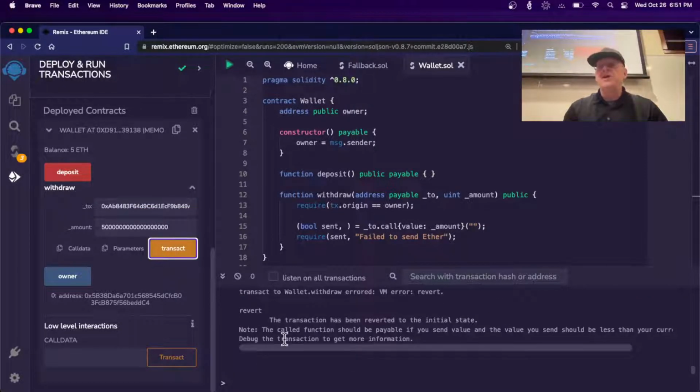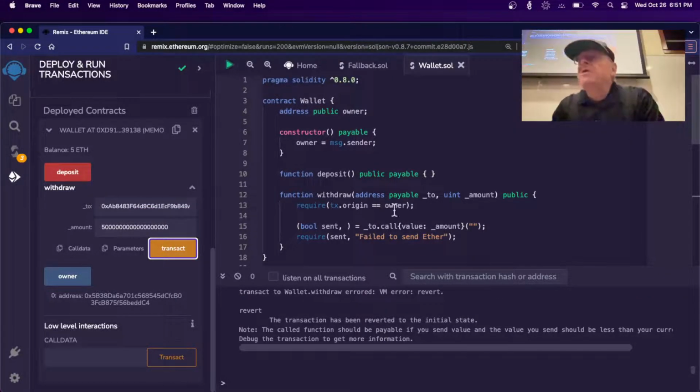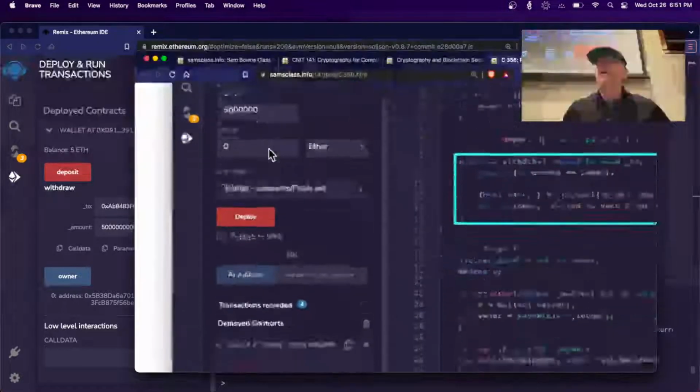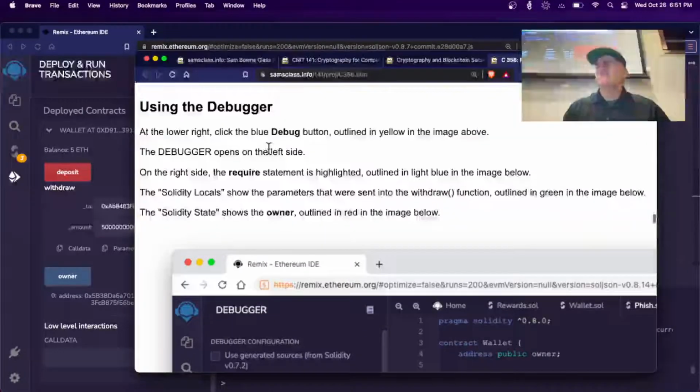It's going to refuse. It reverts because the withdraw function requires that the origin of the request is equal to the owner, and this require means if the condition is not true, then it reverts. Does not go any further. So that's the way it should be. The wallet will not let anybody else take the money except the owner. But we're going to see why a phisher works here.